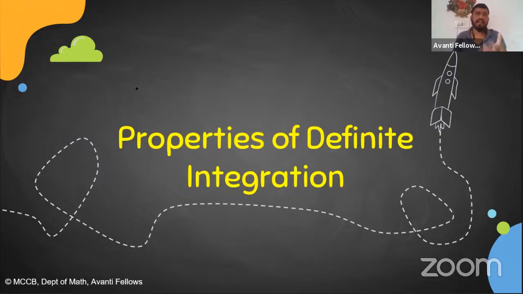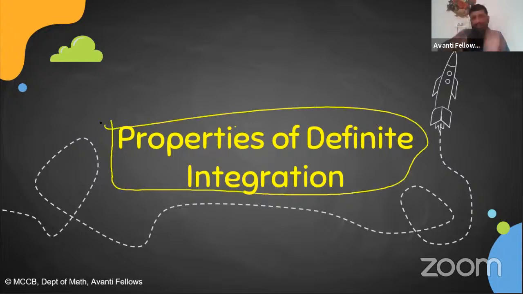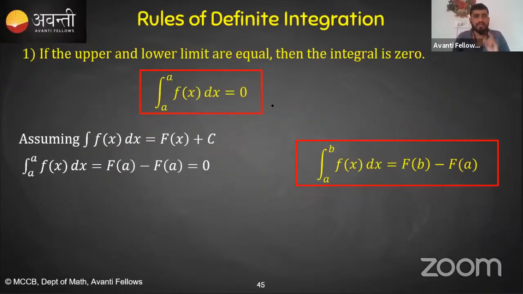So yeah, we have some rules, two rules, two very small, very basic properties. Tomorrow we will be starting with these kinds of properties. Don't worry, we will just see these two properties which we have already discussed so far. I'll repeat those. So first of all, very first, what will happen? Just the very basic, easiest, common thing. What will happen if your upper limit and the lower limit are equal?